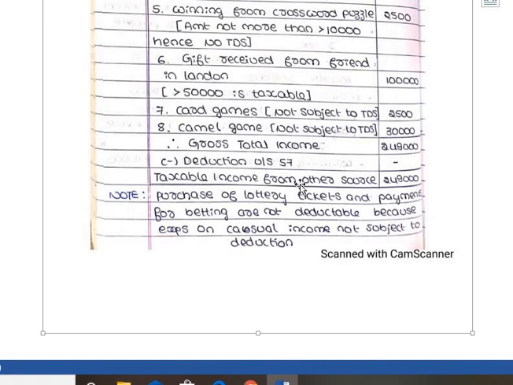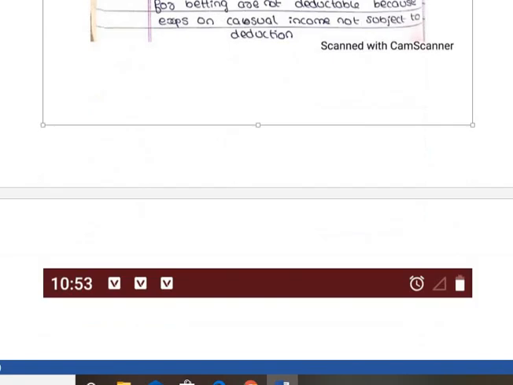Therefore, taxable income from other sources is 2,49,000. You can write the note: purchase of lottery ticket and payment for betting are not deductible because expenses on casual income are not subject to deduction.